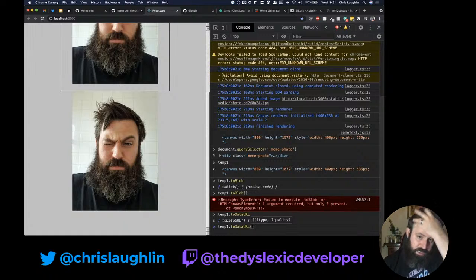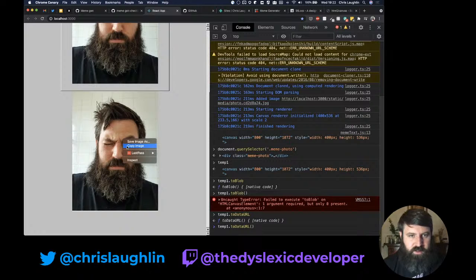If memory serves me right, we need to do some more things to this. At the minute, we have the ability to take that image and generate it as another image. So this is taking an image, but it's actually a canvas element. So we need to do something with this to be able to download and save that image. I've worked before with MIME types and data types and building data out of an element. So I think we can do image slash PNG, in case we want to have transparency in the future.